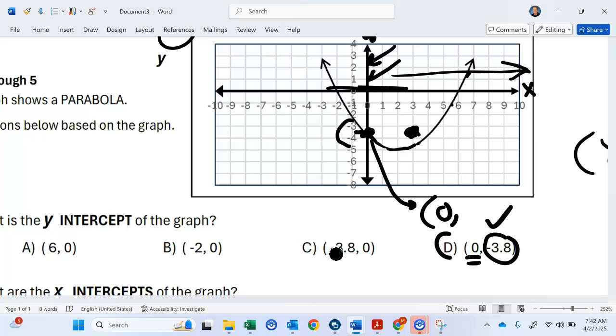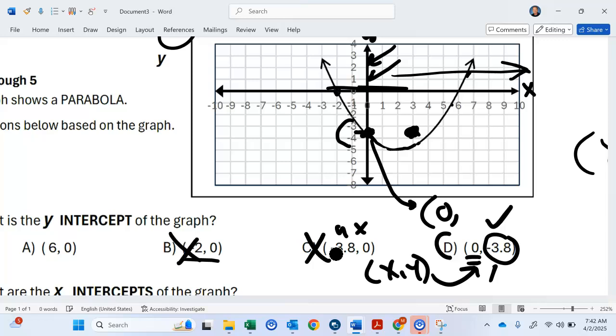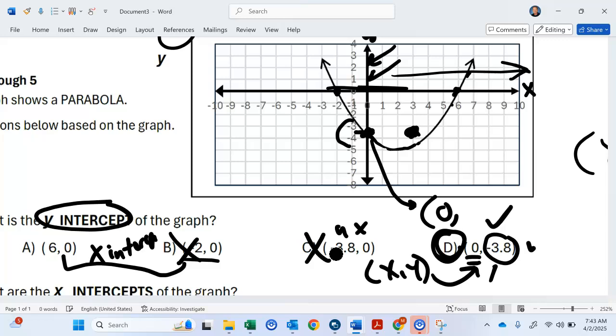This one here mixes it up. This is the y, that's the x, but it always should be x, y. So that's why x is 0 and then the y is the 3.8. So that's wrong. And then -2, 0, that's not right. And then 6, 0 over here. Those are x-intercepts, but we want the y-intercept. So that's why choice D is correct. This one is correct.